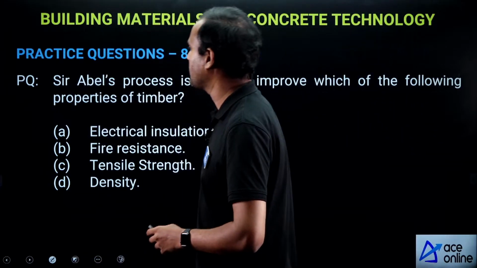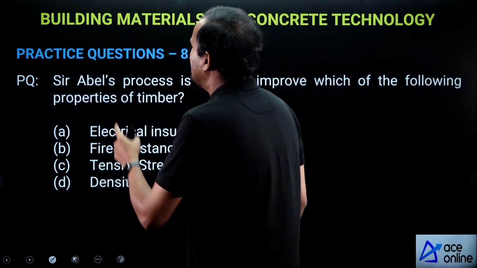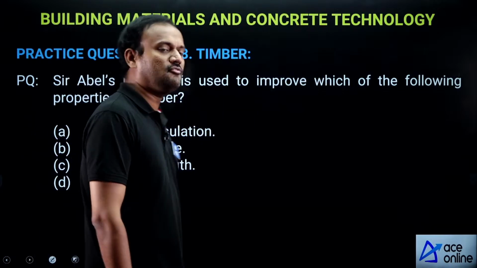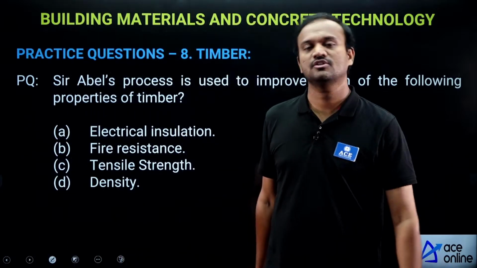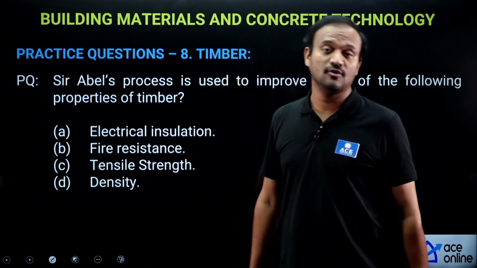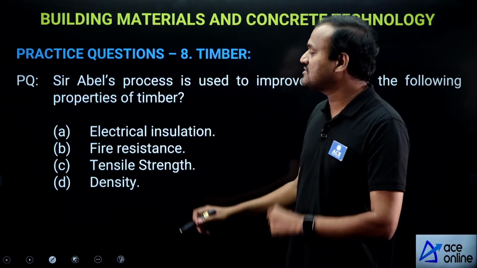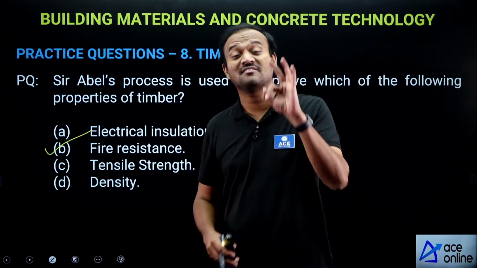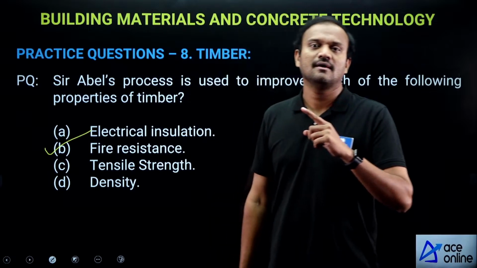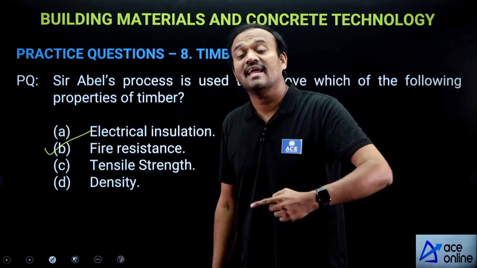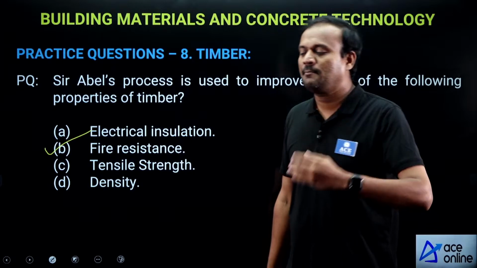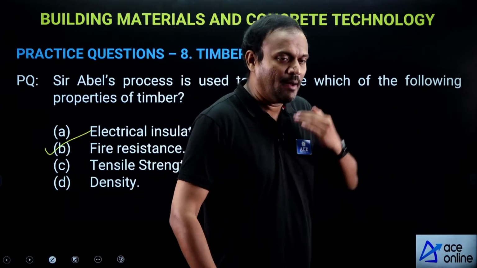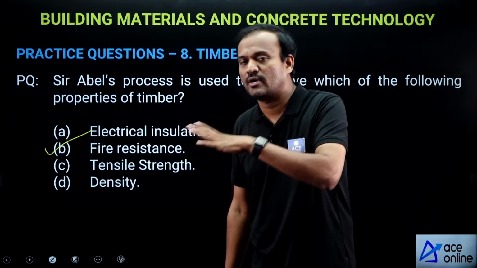Now, next question. Sir Abel's process is used to improve which of the following properties of timber? It's a very important question. Sir Abel's process is used to improve the fire resistance of timber. Sir Abel's process involves 3 steps. 1, applying dilute sodium silicate on the timber. 2, applying a layer of flaked fat lime on timber. 3, applying a layer of silicate of soda.